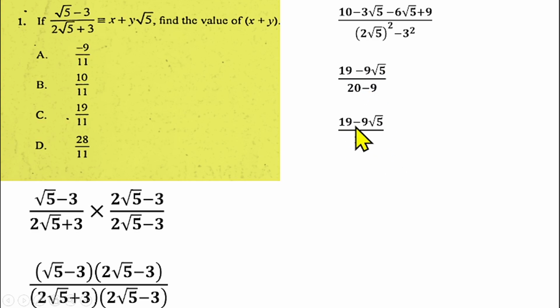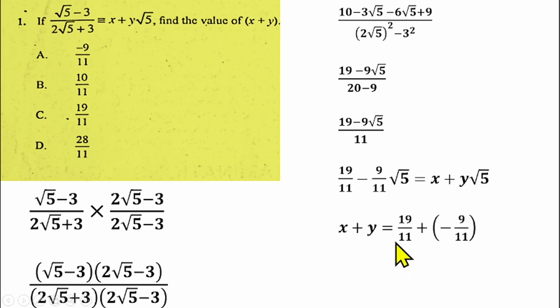So we have this, and then the question says we should simplify this to look like the right hand side. So it's by splitting this fraction. If you split it, you'll be having 19 over 11 minus 9√5 over 11 also. So you'll be having this, which is equivalent to what you're having here. So in this case, you can now compare both sides to know our x and to know our y. So definitely our x will be 19 over 11 and our y will be minus 9 over 11.